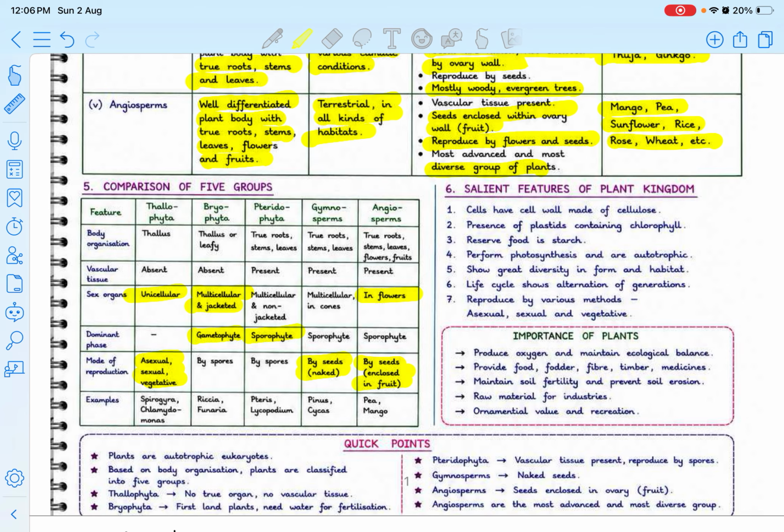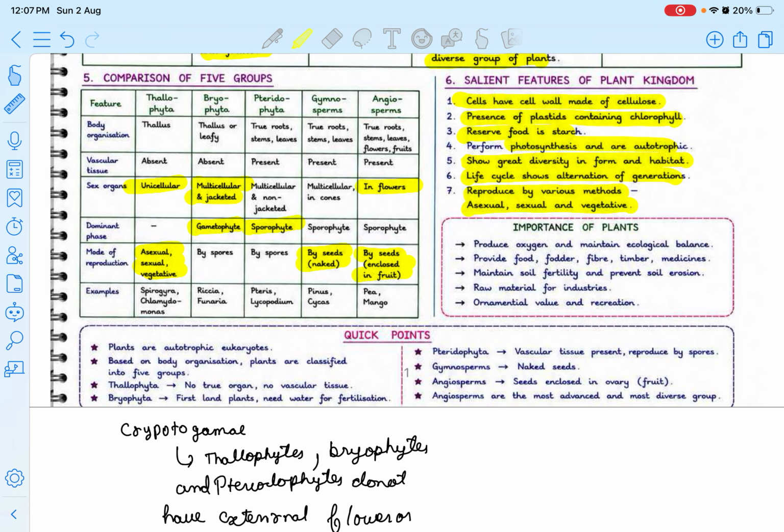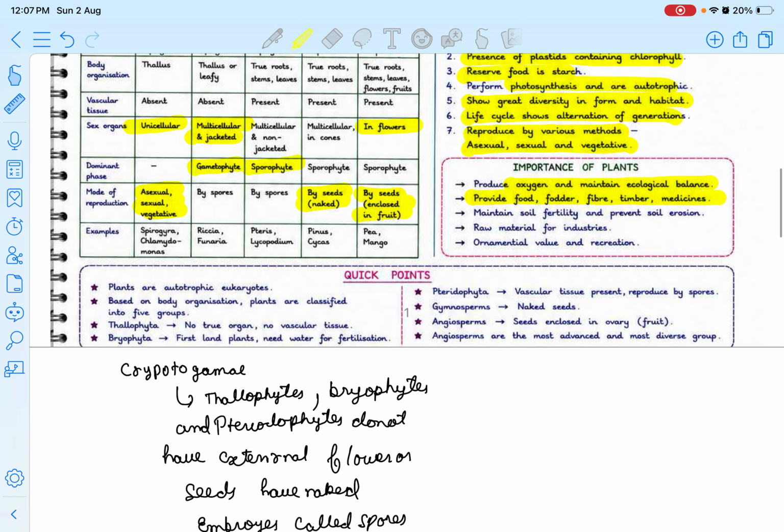Now some special features of the plant kingdom: they have a cell wall made of cellulose, presence of plastids containing chlorophyll, reserve food in the form of starch, they perform photosynthesis and are autotrophic, we all know, show great diversity in form and habitat, the life cycle shows alternation of generation, and they reproduce by various methods, asexual and vegetative. Now the importance of plants: they produce oxygen and maintain ecological balance, provide food, fodder, fiber, timber, medicine, and maintain soil fertility, and have ornamental value and recreation.